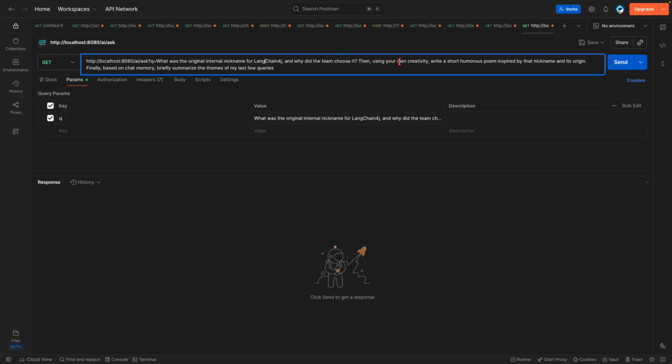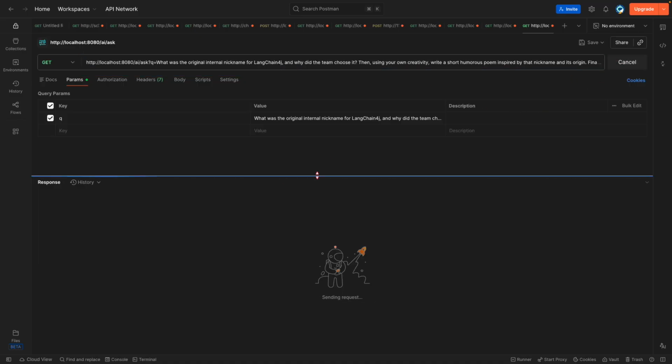And then, using your own creativity, write a short humorous poem inspired by that nickname and its origin. We don't have data regarding the poem, so this is going to be generated using the model. Finally, based on the chat memory, briefly summarize the themes of my last few queries. To answer this one, it needs to get the data from the previous queries. With this one query, if we get all the expected answers, it means it has used all the different components. So let me send this and see the response.